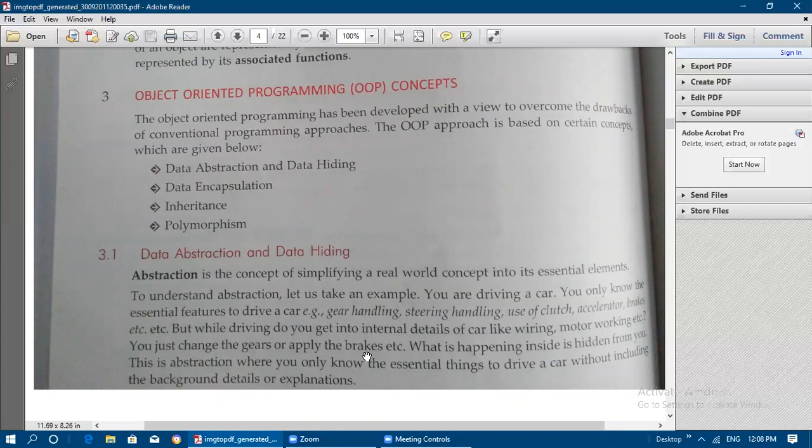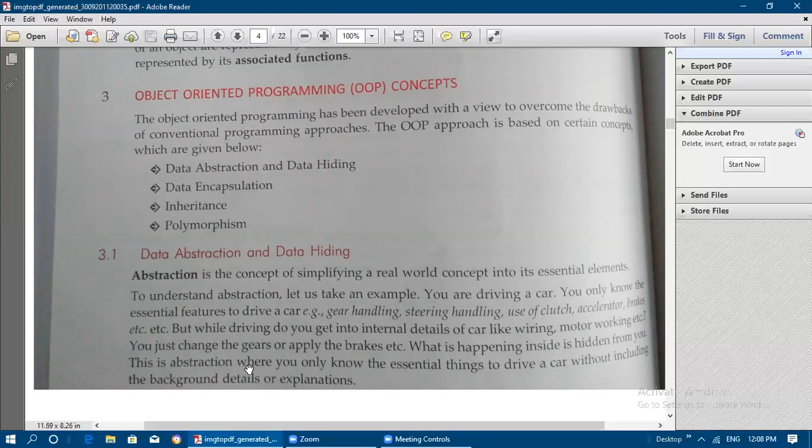So what is happening inside is hidden from you. How the wiring is done, how the motor is working, and which motor is fixed there, all that we don't know. What is happening inside is hidden from us. So this is known as abstraction: only giving explanation for the essential elements. It is a concept of simplifying a real world concept into its essential elements. Important elements' explanation alone will be provided to you.